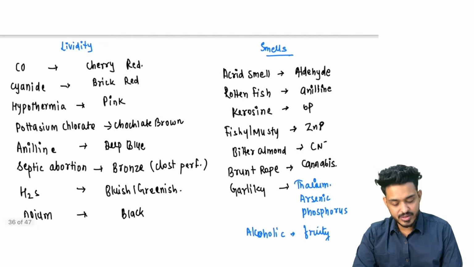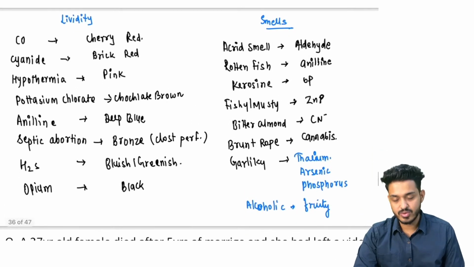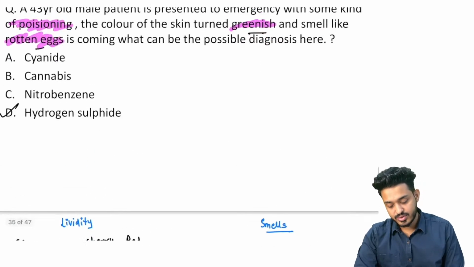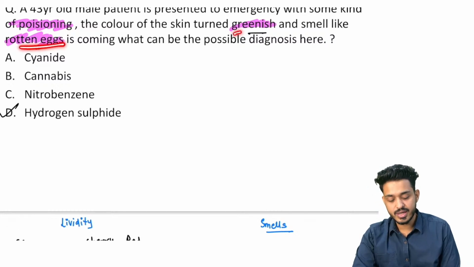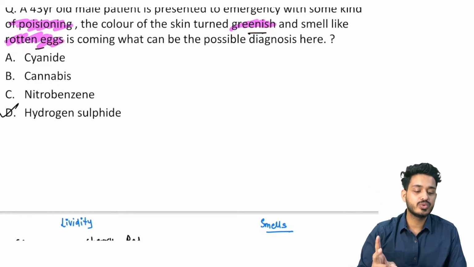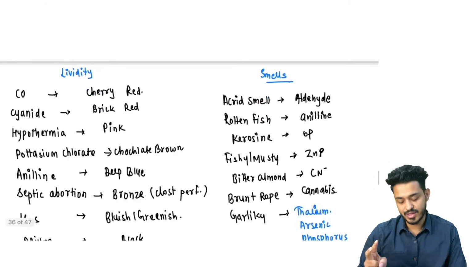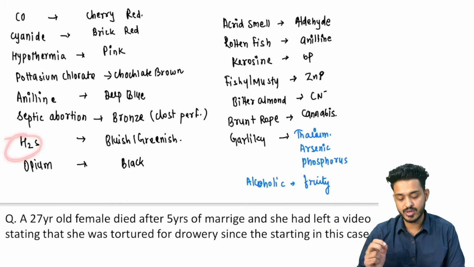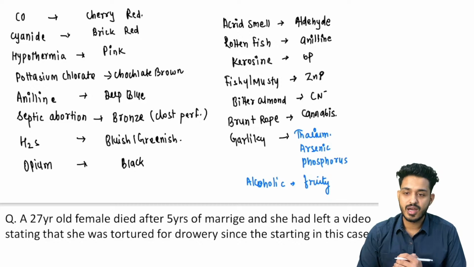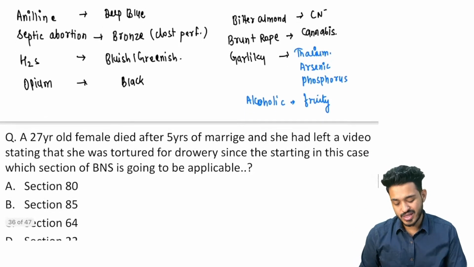So this is the table you can see just before your examination. Tomorrow you can give the exam if you remember this, right? So in this particular question, they have given you rotten eggs and greenish smell. These are the two keywords. If you pick up these two keywords, definitely you will reach your answer. That is going to be hydrogen sulfide, right? Bluish greenish, right?